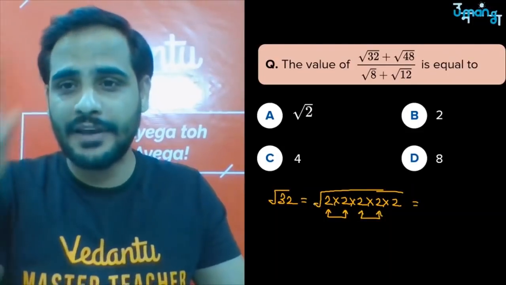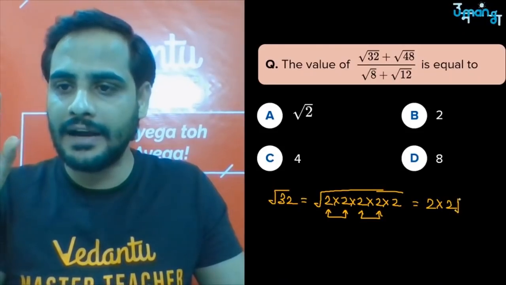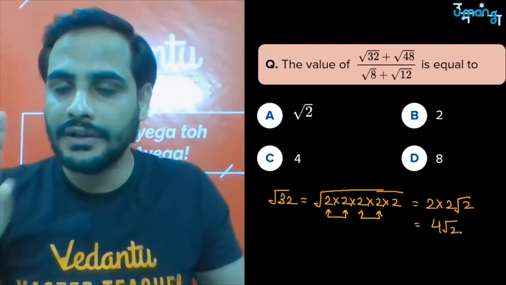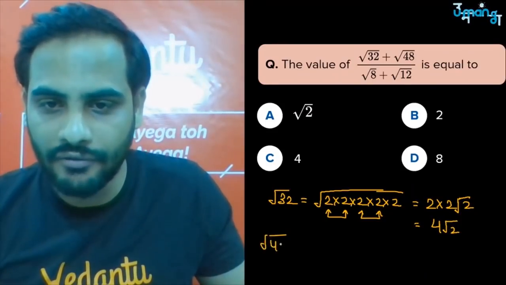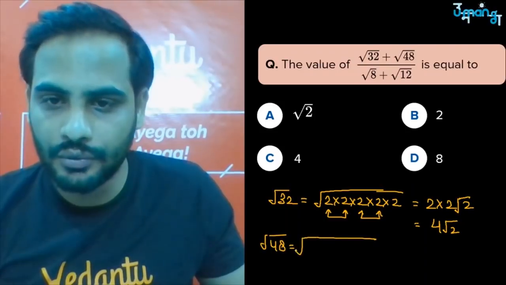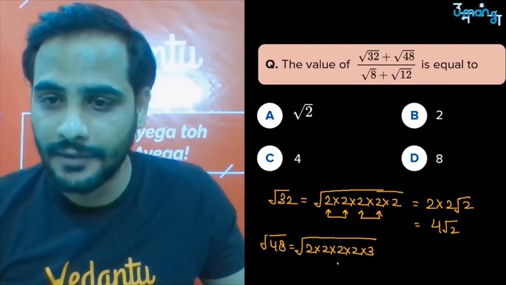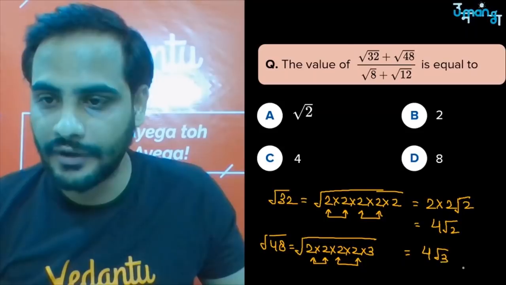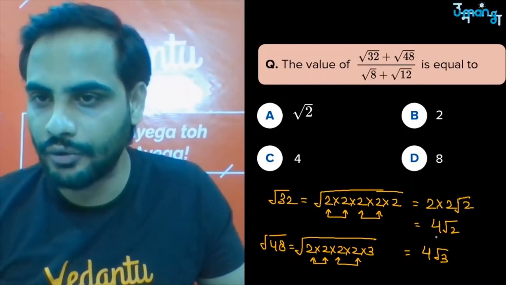So for each pair, 1, 2 will come outside the square root, and the unpaired part will remain inside the square root only. So that will be equal to 4 root 2. Square root of 32 is equal to 4 root 2. Similarly, square root of 48, which is equal to 2 into 2 into 2 into 2 into 3. Again, you can see you can form two pairs. So it will be equal to 4 root 3. Square root of 32 is 4 root 2. Square root of 48 is 4 root 3.